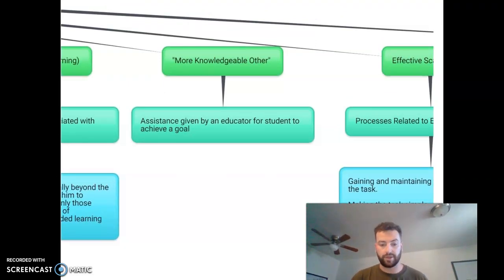Another way that students are able to learn and they're able to be assisted in the learning process is having a more knowledgeable other. So this could be another student that already has previous experience with the knowledge and how they're able to apply this knowledge that they have from their previous experiences into the learning experience. That more knowledgeable person is able to assist their peers so that they can both come together, collaborate, and achieve a goal. This can also sometimes be another educator who has previous experience of the skill, and that their personal experience can help the students achieve the specific goals.